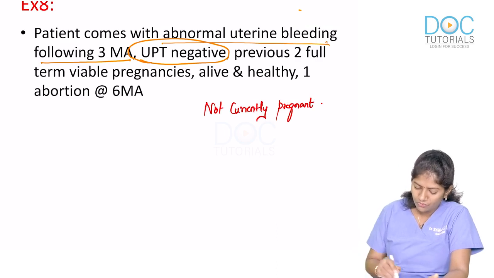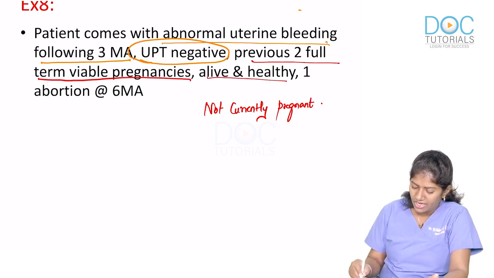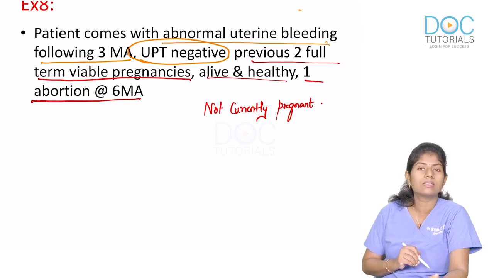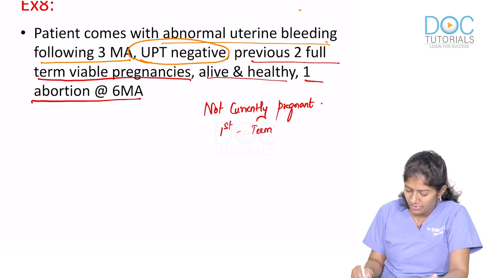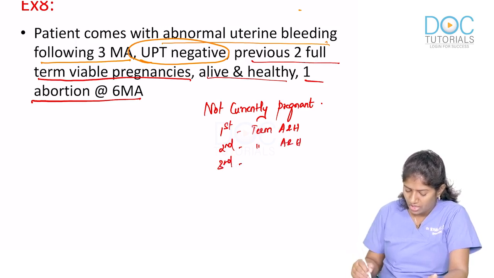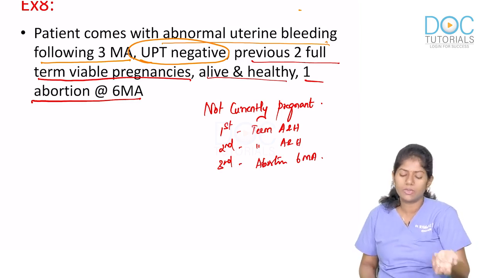Previous 2 full term viable pregnancies, alive, both the babies are alive and healthy, and she has also had 1 abortion at 6 months amenorrhea. So she has had 3 pregnancies in the past. The first pregnancy was a term pregnancy, alive and healthy. The second pregnancy again was a term pregnancy, alive and healthy. Her third pregnancy was a miscarriage or abortion at 6 months amenorrhea. 6 months means 6 4s are 24, so anyway, it's less than 28 weeks. So obviously it will come under abortion.